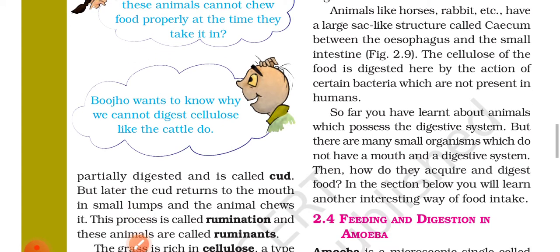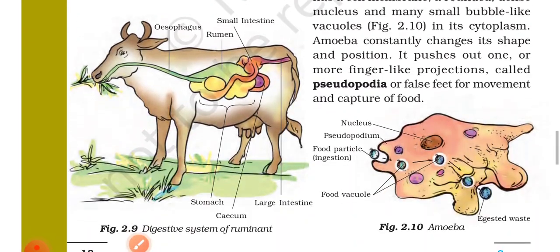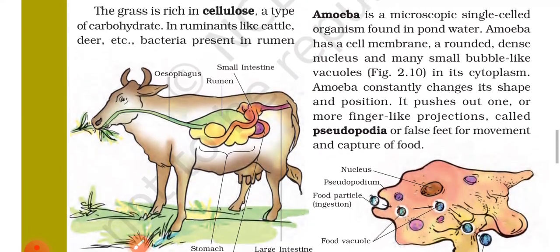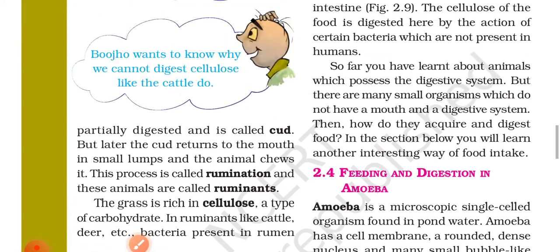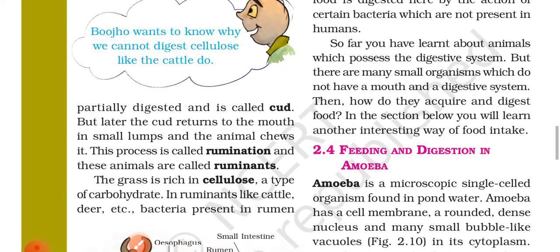Figure 2.9. The cellulose of the food is digested here by the action of certain bacteria which are not present in humans.